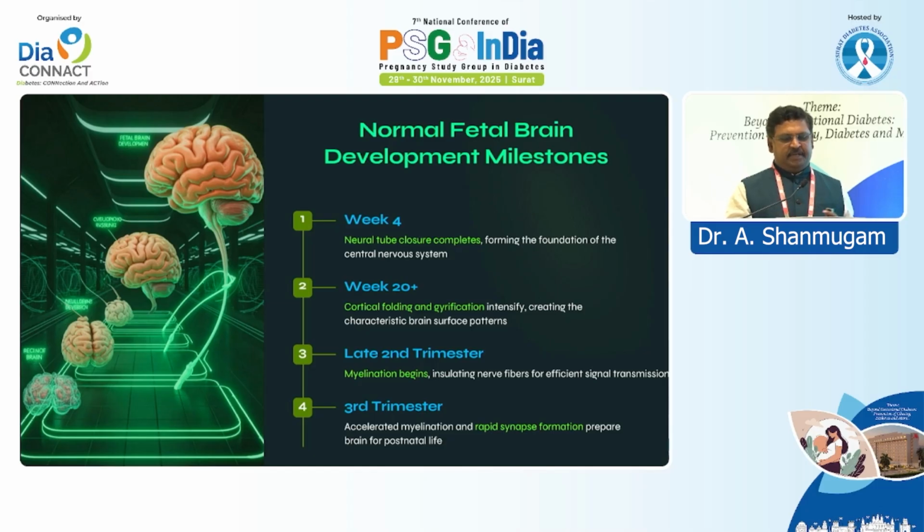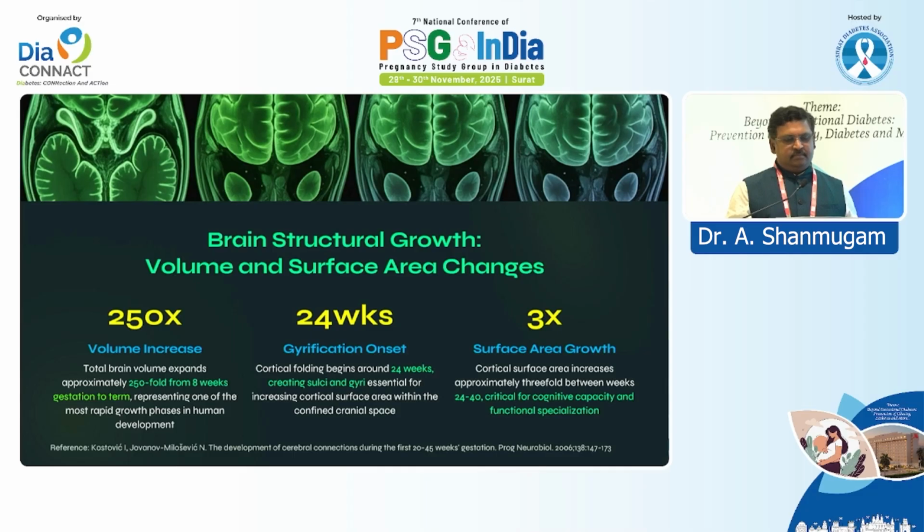By the 20th week, the cerebellum and everything is formed. Myelination starts by the end of the second week, and by the end of the third week the synapses set in. So the brain is ready to have full actions once it is born. If you see the metrics here, the volume increases almost 250 times from the 4th week to birth at full term. From about the 28th week, the full form of sulci and gyri, and the cerebellum, is ready. And there is a 3% increase in total surface area from 24 weeks to 38 weeks.